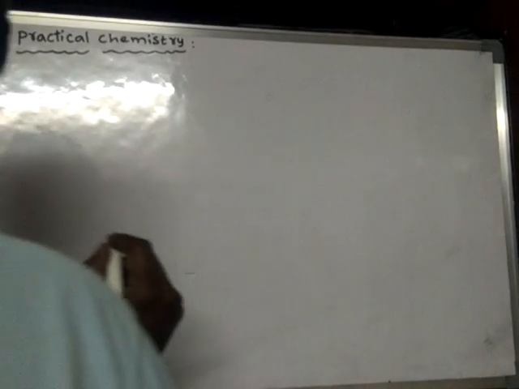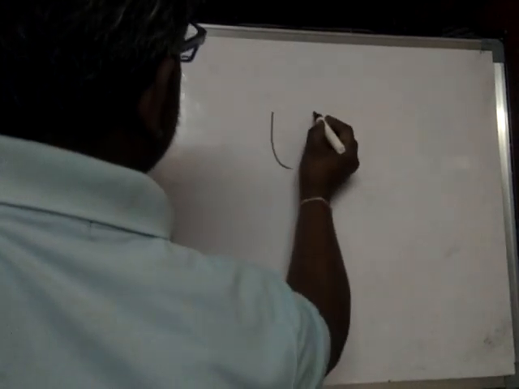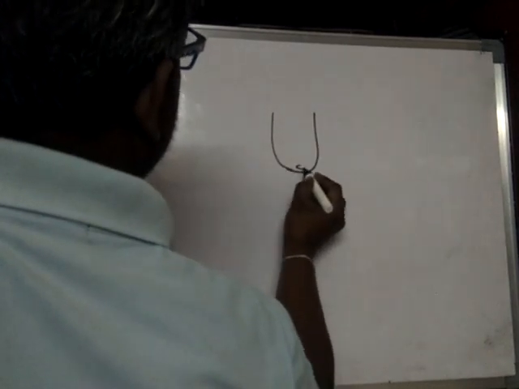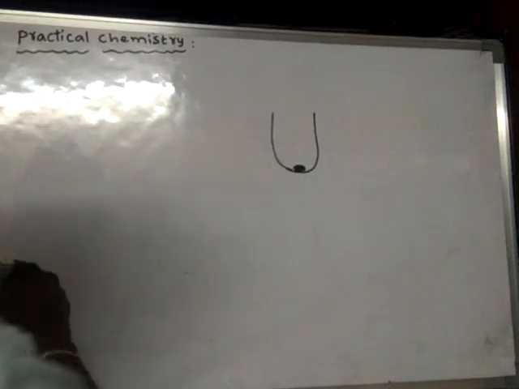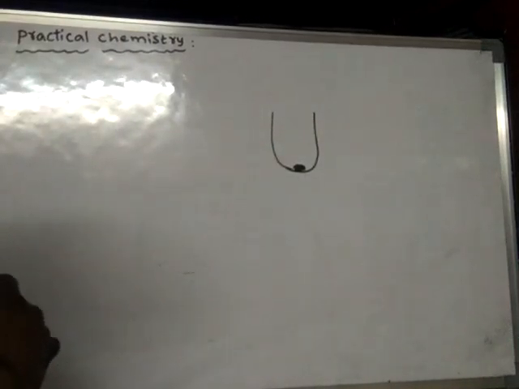Now we will learn about HNO3 vapors, nitric acid vapors. See, in the previous case we simply heated metal nitrate.